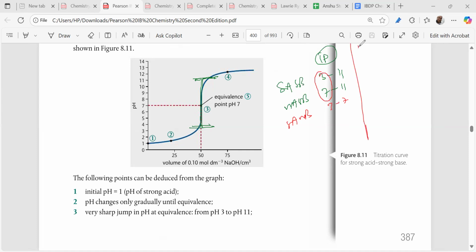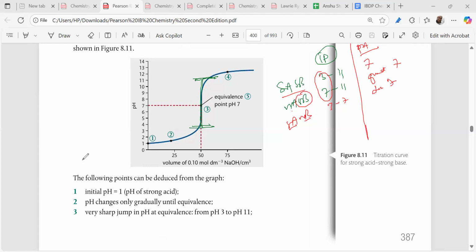Another thing you have to know is the pH of the salt solution at neutralization. This is very important. Please try to note down. For strong acid, strong base, we'll have a pH of 7. For weak acid, strong base, the pH of the salt solution will be greater than 7. For strong acid, weak base, the pH of the salt solution will be less than 7.